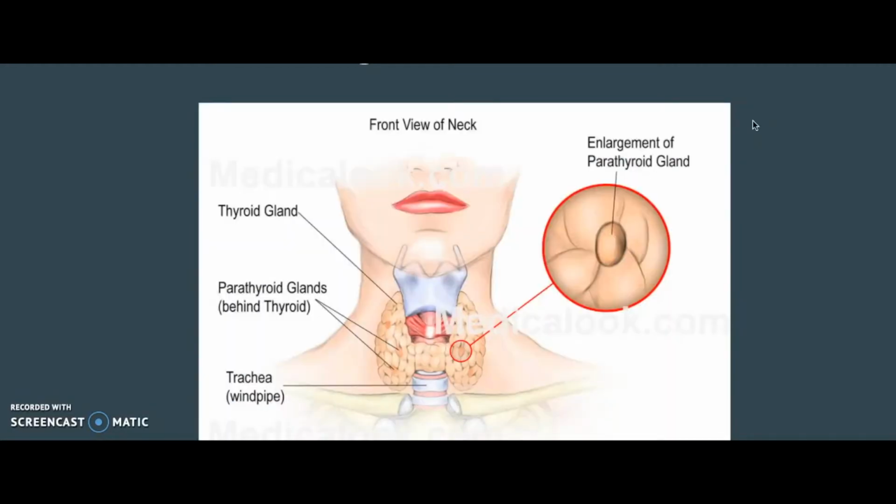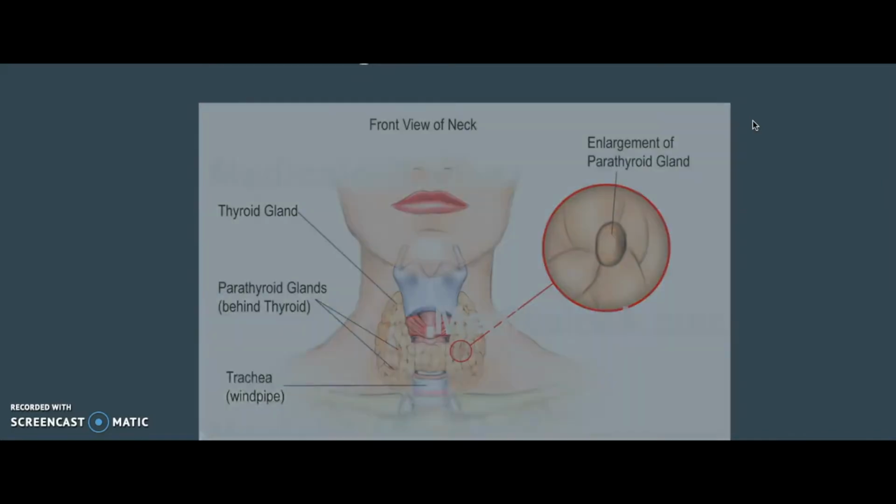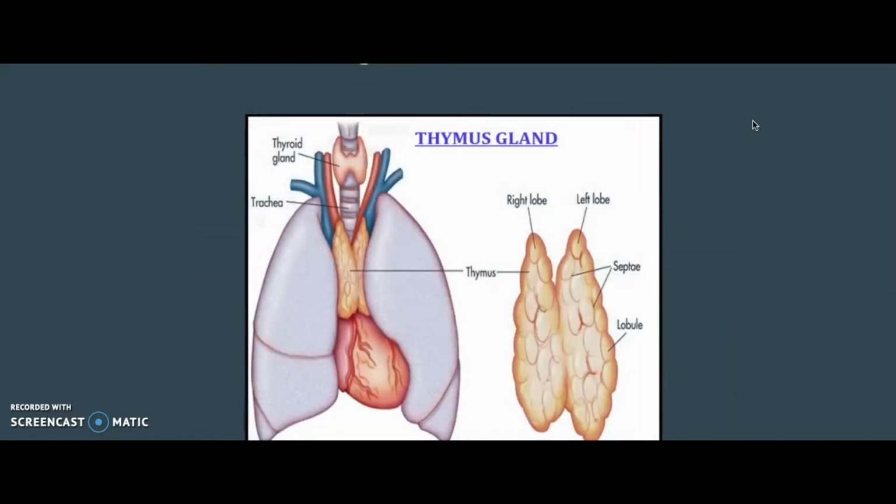Then right under there is the parathyroid gland. It regulates calcium and is located behind the thyroid gland in the neck. The parathyroid gland secretes a hormone called parathormone that is critical in promoting proper muscle functions and bone structures. Next is the thymus gland, a lymphoid organ situated in the neck of the vertebrate that produces T cells, which are white blood cells for the immune system.